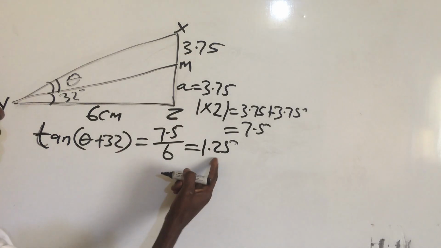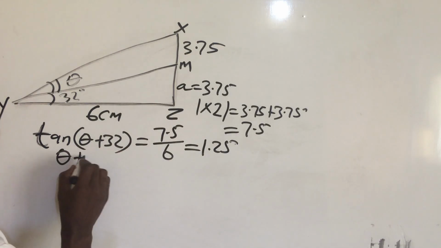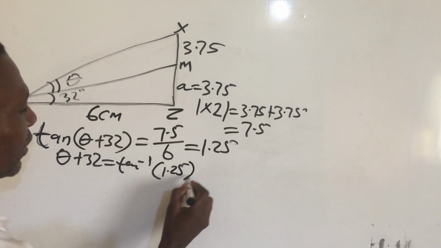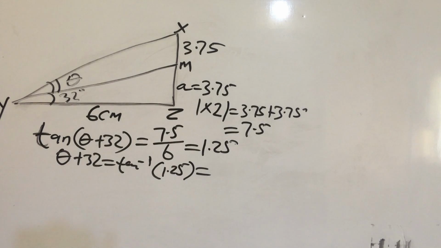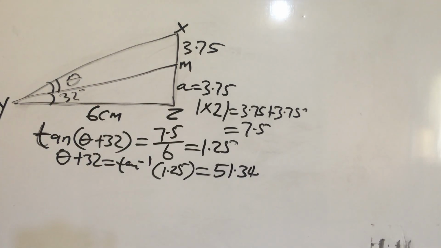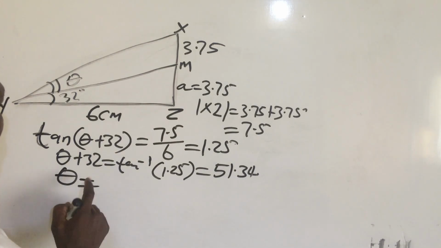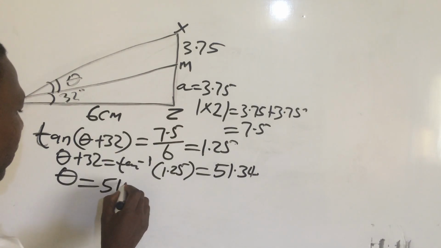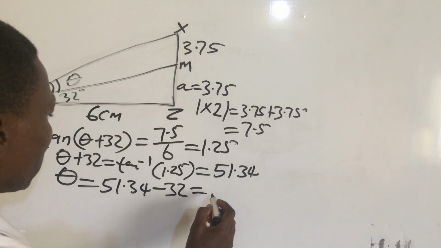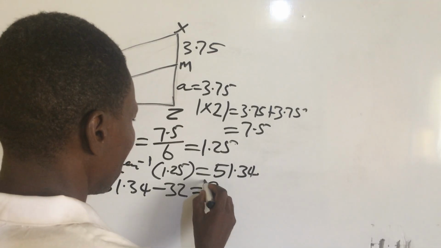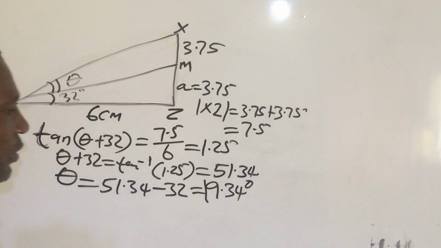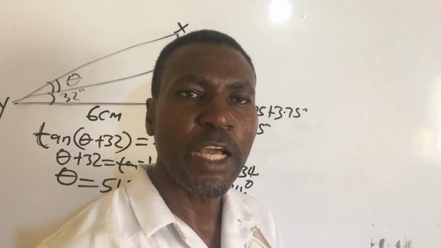Now taking the tan inverse of this, we now have theta plus 32 equals tan inverse of 1.25, and when we get it from our calculator, it will give us what? 51.34. Okay, now let's find our theta. Collecting the right term, this one moves to this side, it will now be 51.34 minus 32, and when we subtract them, it will give us 19.34 degrees. So the angle becomes 19.34 degrees.